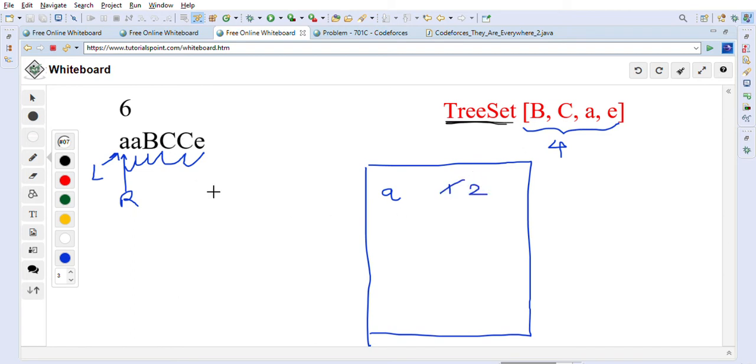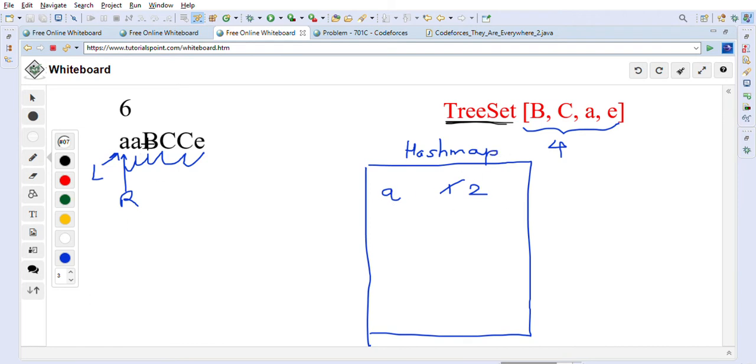At the same time we will keep checking the size of the hash map. If the size of the hash map is equal to the TreeSet, then we will have to do some logic. Right now our hash map is not equal to the TreeSet.